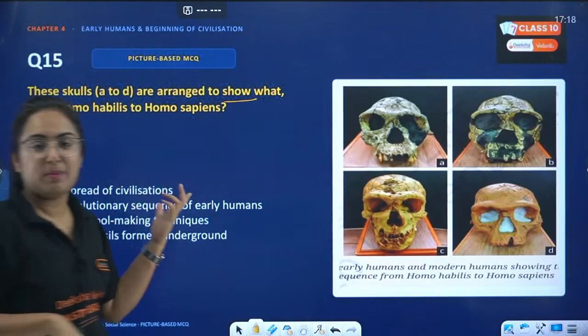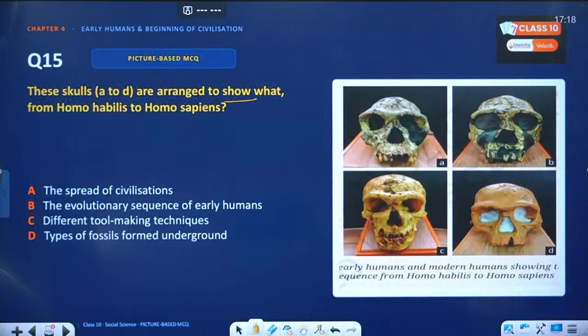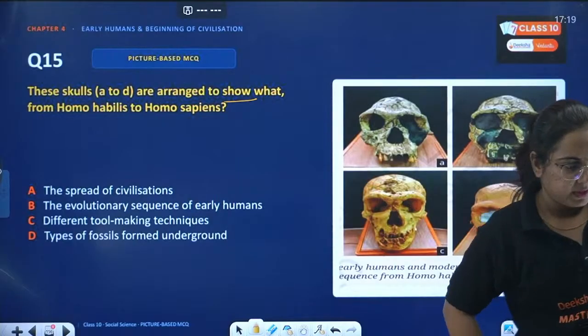Ma'am, when will Aditi ma'am come? Rajani, I don't know when she has the next live, but she will definitely be coming to teach you.